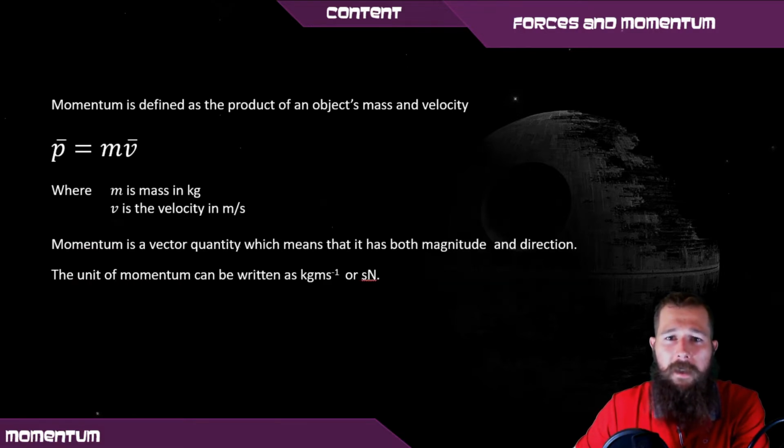So we can put these together and come up with a definition. So momentum is defined as a product of an object's mass and its velocity. Momentum is a vector quantity, meaning direction is important, as well as its magnitude. The units of momentum, because it's mass and velocity, is kilogram meters per second, although later on, there are a few other types of units that we can use for momentum.